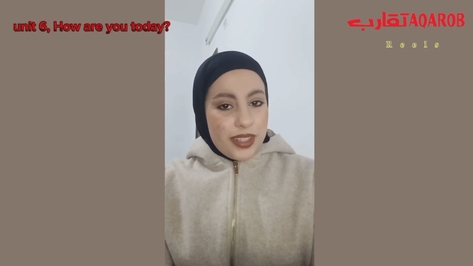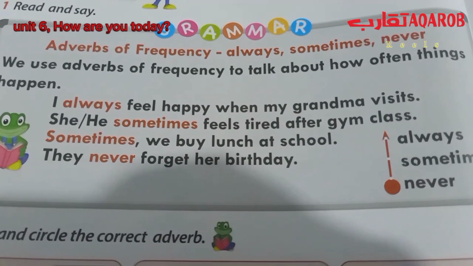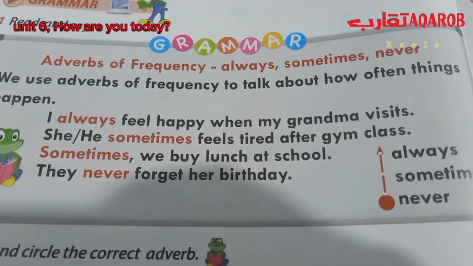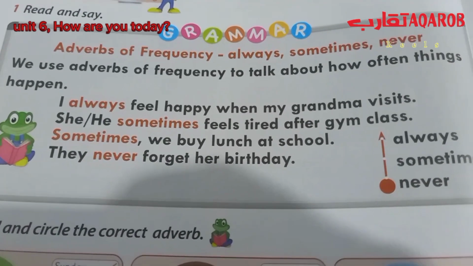In this video we're gonna learn about adverbs of frequency: always, sometimes and never. So open your book page 46 and follow. So here we have adverbs of frequency, always, sometimes and never. We use adverbs of frequency to talk about how often things happen.